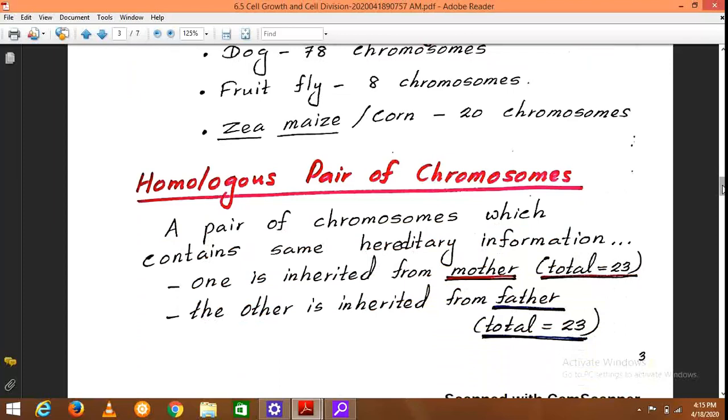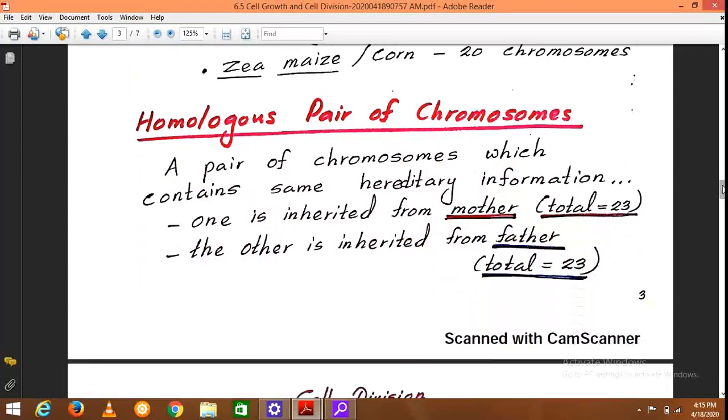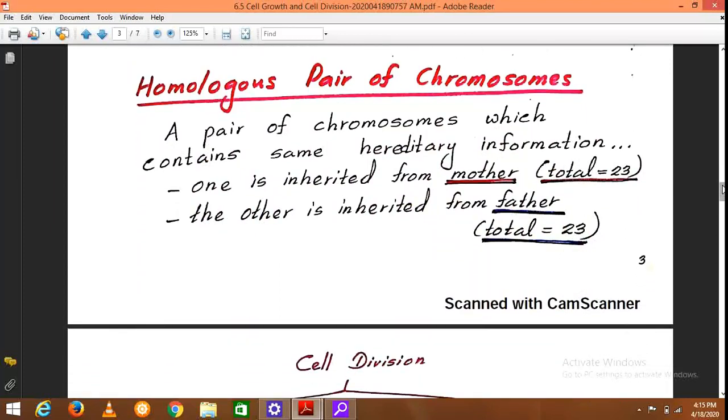Now we are going to discuss how these chromosomes are divided into the cells of the new generation. Actually, a homologous pair of chromosomes is a pair of chromosomes which contain the same hereditary information. And you learned that there are 23 pairs of chromosomes in a human somatic cell, and out of these 23, each pair contains similar chromosomes.